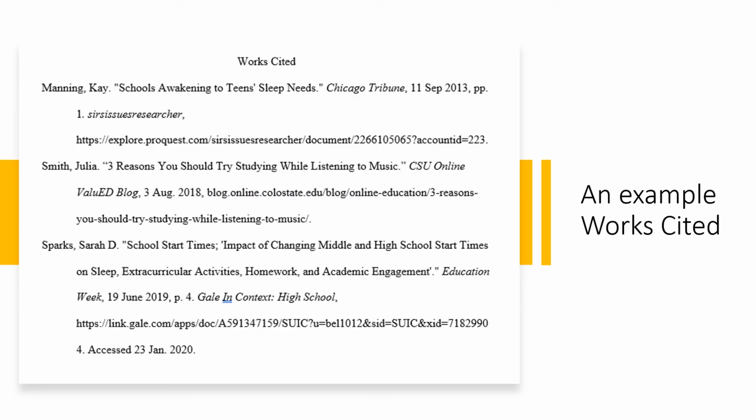So once you get a finished product and you've inputted your sources into MyBib, this is what a works cited is going to look like. And this is what you're going to copy and paste over to your PowerPoint slide. So you can see I have 1, 2, 3 sources. You can see that I have double spacing and that I also have that special indent. This is called a hanging indent, where the second line and the third line are indented from the first. So this is ultimately what we're going to be creating.